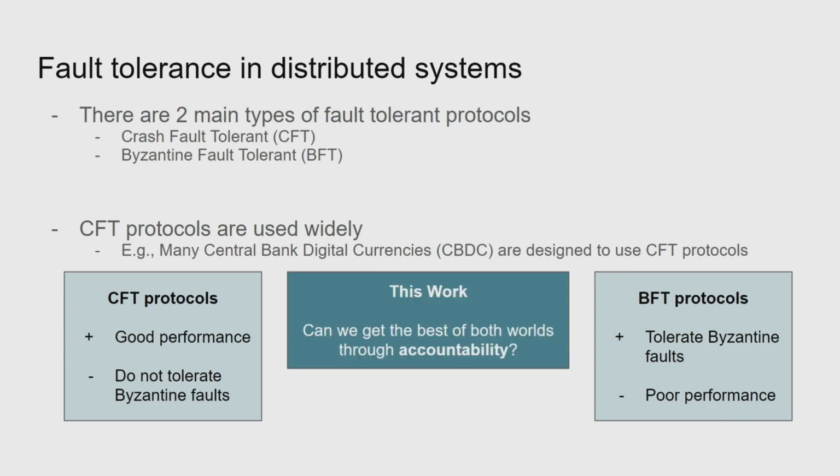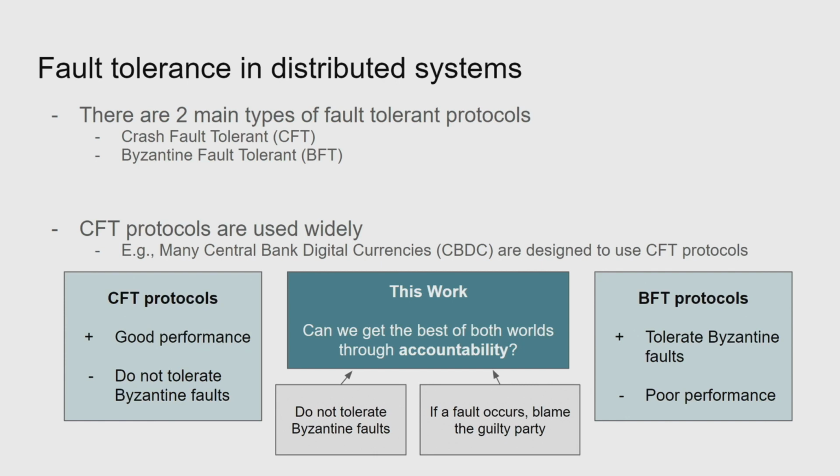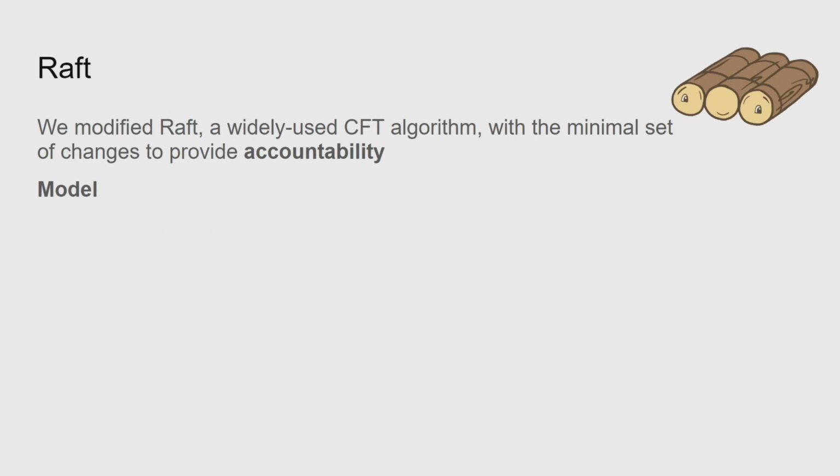So in this work, we asked, can we get the best of both worlds by providing accountability? That is, what if we didn't need to tolerate Byzantine faults, but could instead point to the culprit if a Byzantine fault occurs? So in this work, we modified Raft, a widely used CFT protocol, to try to provide such accountability guarantees, hopefully taking only a small hit in terms of performance.